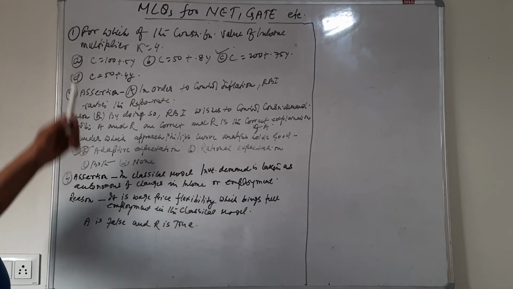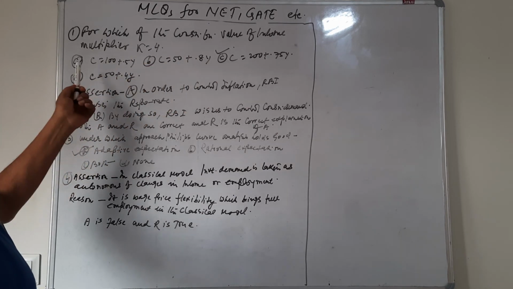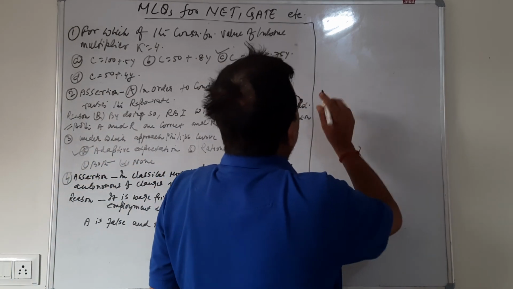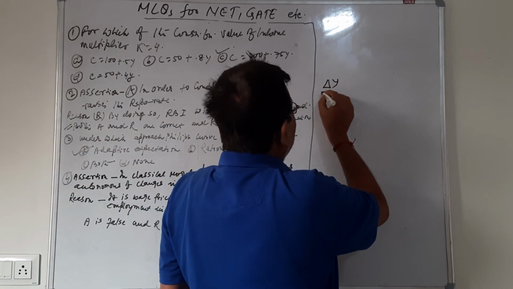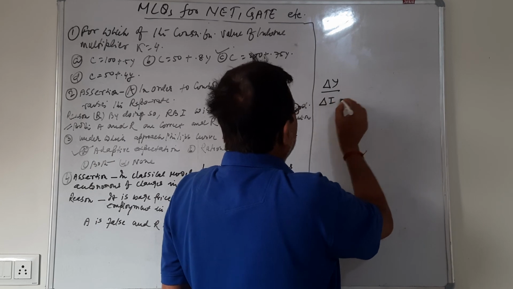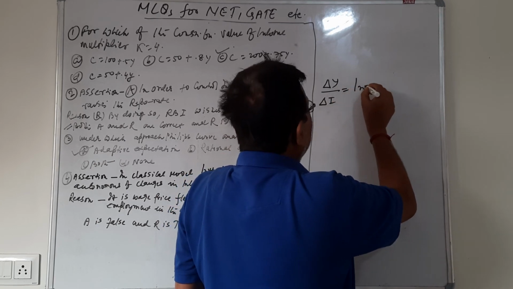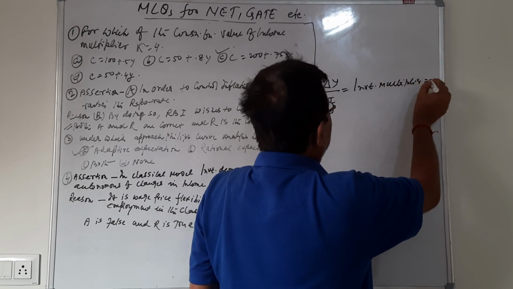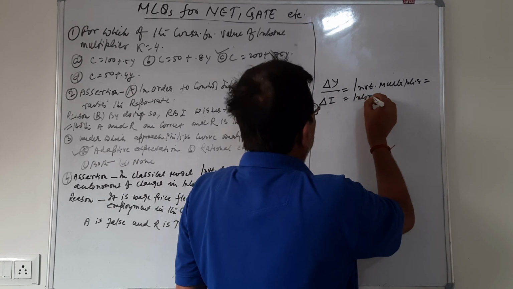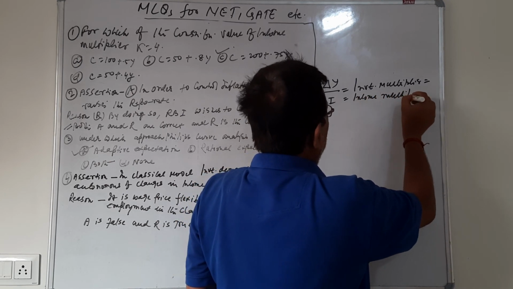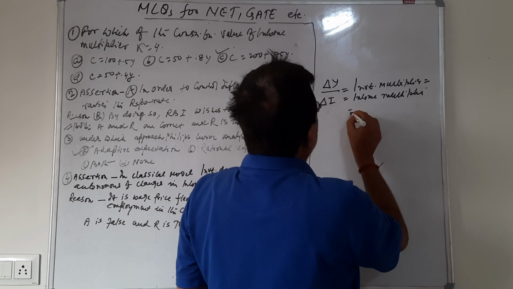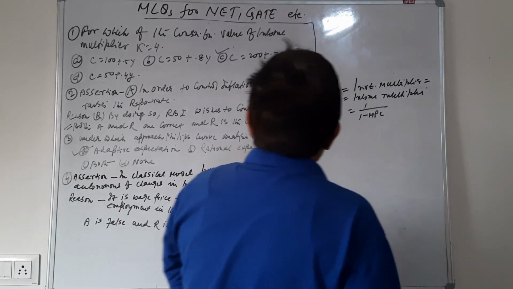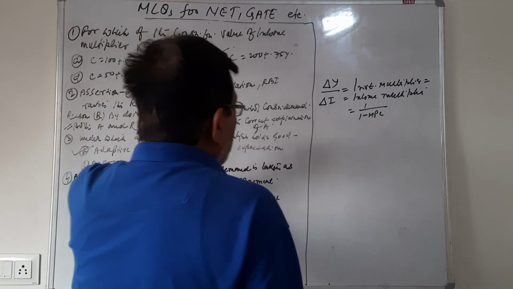First is, for which consumption function is the value of the income multiplier 4? Now, delta Y by delta I, conventionally it is called the investment multiplier, but it is also the income multiplier, and its value is 1 upon 1 minus MPC. Now the multiplier is supposed to be 4.